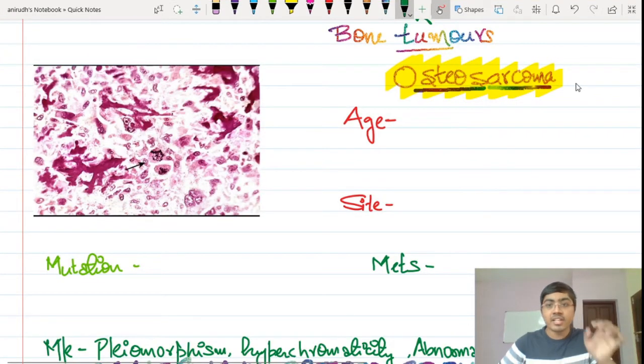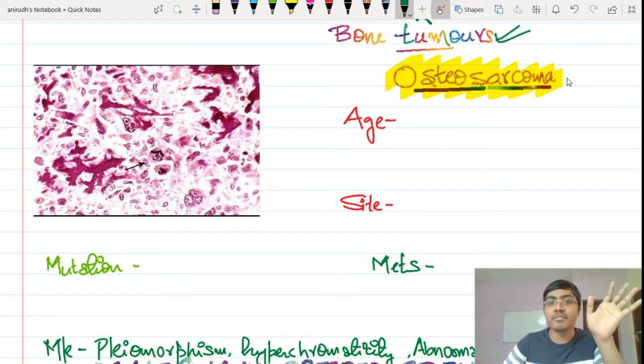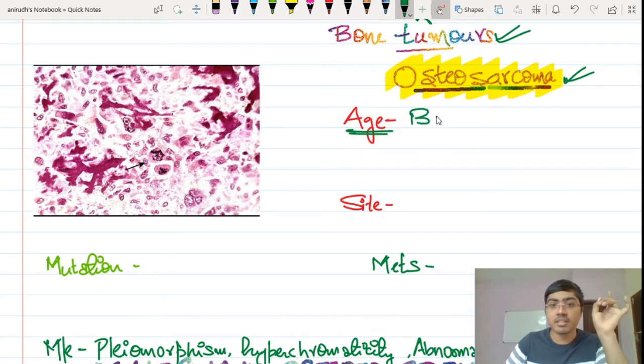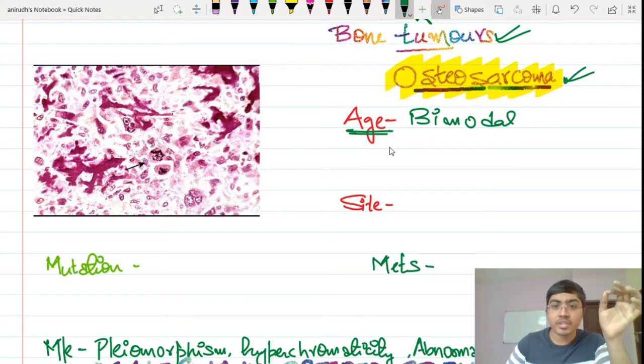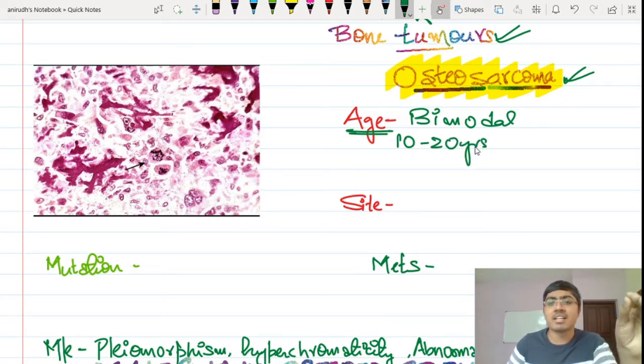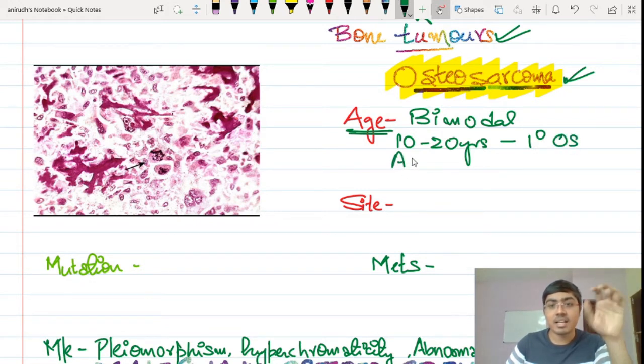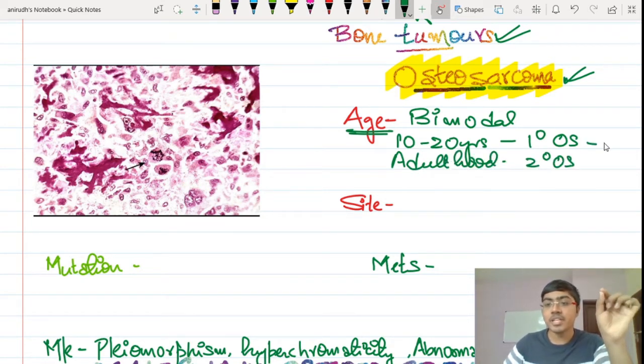Okay guys, in this video we will start with the bone tumors, and the first one that we are supposed to know is osteosarcoma. First point, age. It has a bimodal age distribution. If you see the graph, there is a peak in both ages. The first peak occurs at 10 to 20 years of age, in adolescents and young adults. This is called the primary osteosarcoma, and then there is another peak after 45 years, that is adulthood. You will call this the secondary osteosarcoma, where primary osteosarcoma is more common than secondary osteosarcoma.